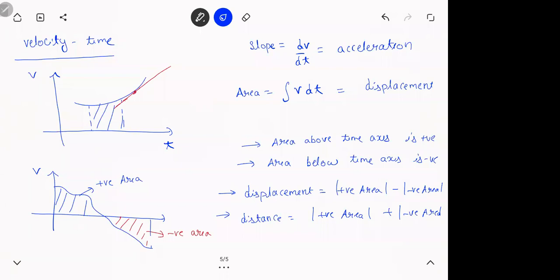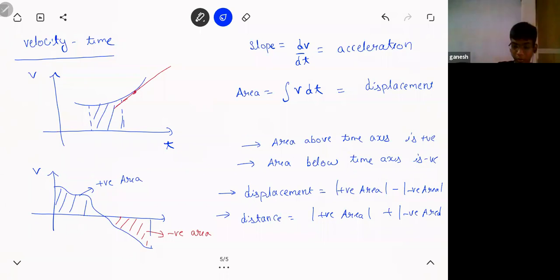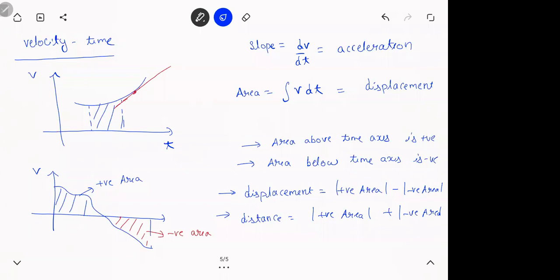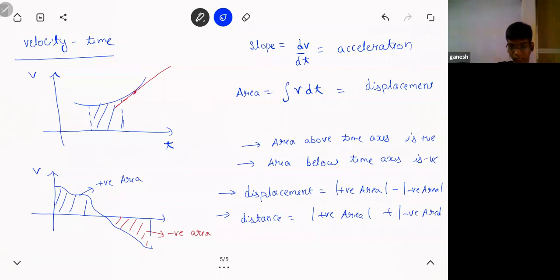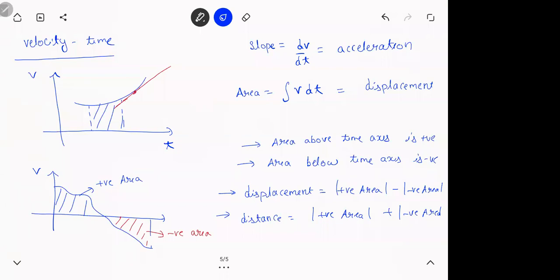Sir, हाँ गणेश बोलो ना. Sir, displacement would be negative area minus final minus initial. क्या? That is position ना. ये VT ग्राफ है, पोजीशन नहीं है. राइट? वो तो पोजीशन ग्राफ में करेंगे ना, फाइनल माइनस इनिशियल. This is a velocity time graph. All clear with this? Question?